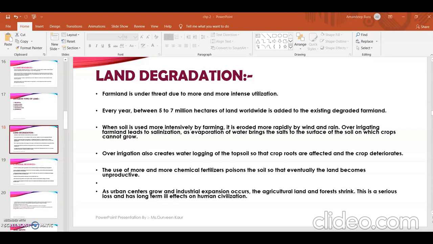So the next and the most important part which you all should know in land resource is land degradation. We have already studied what a land resource is, then what are the different types of land which are used right now, and now what are the factors that are causing degradation of the land. First of all, what basically is land degradation? It is a process in which the value of the environment is affected. And how is it affected? It is a combination of human-induced process and natural process which is caused on the land.